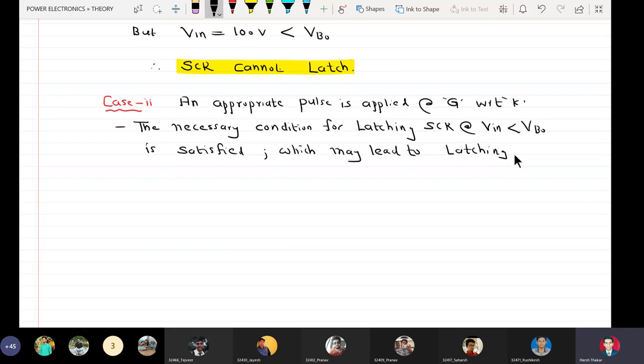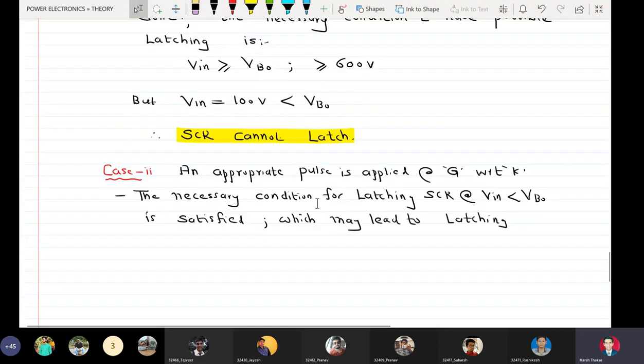Hence the necessary condition for latching SCR at Vin less than VBO is satisfied, which may lead to latching.